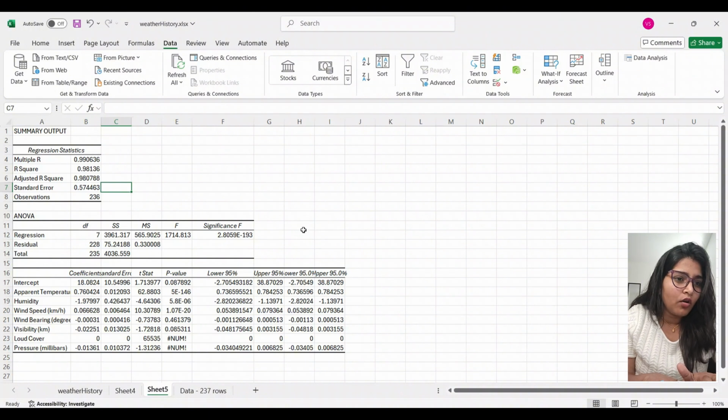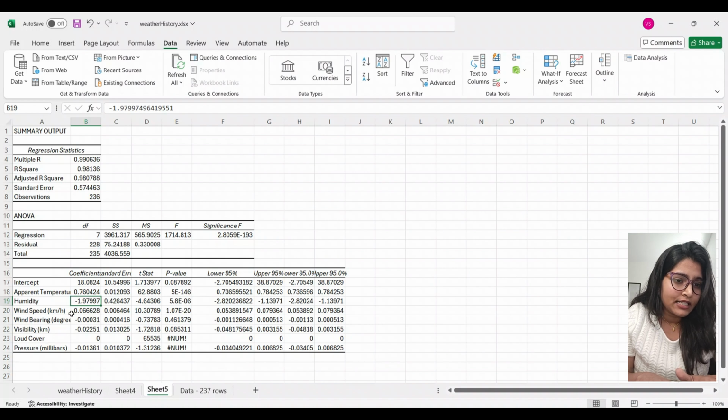So, friends, now let's break down the coefficient section. Each coefficient represents the effect of one unit change in each variable on the dependent variable. For example, the coefficient of humidity is minus 1.98, which suggests that as humidity increases, temperature tends to decrease.